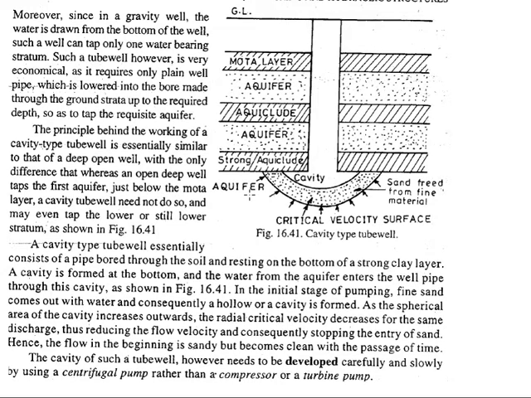One of the main differences which separates this cavity type tube well from the strainer or slotted type is that such tube wells only extract water from the bottom of the well. They will not extract water from the sides of this well. They only extract from the deep bottom, in the form of a cavity. In the case of the strainer or slotted type, we will see a radial movement of the water inside the well, but here it follows a spherical path, and by this water enters into this cavity.